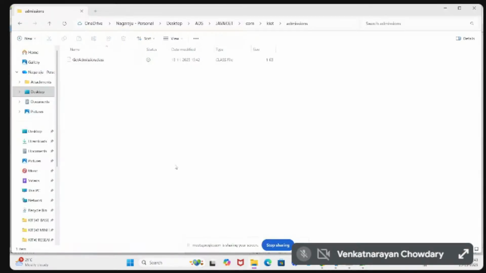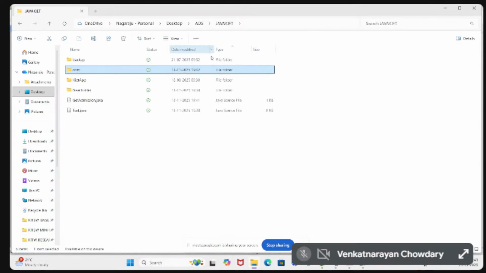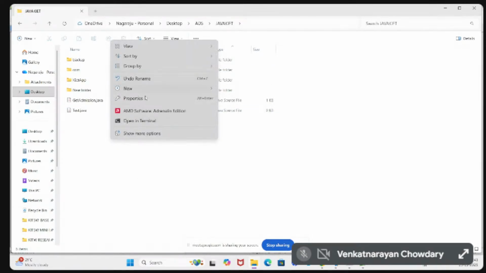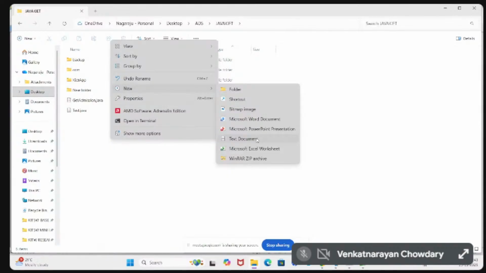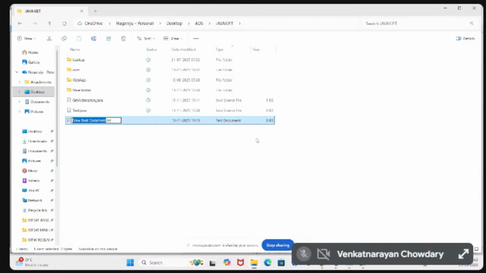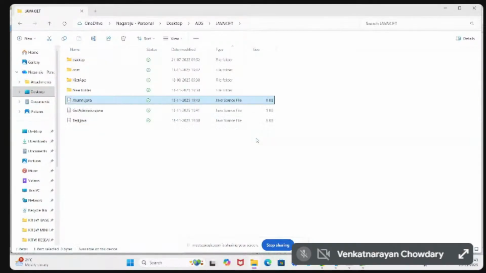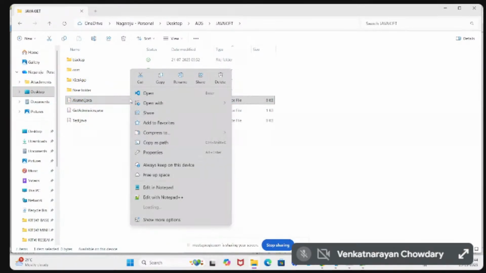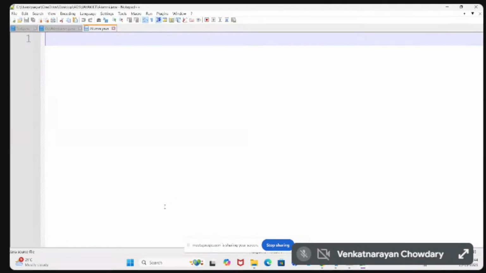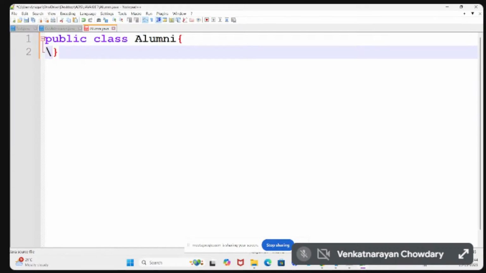So now the dot class file is available. Suppose, let us assume I would like to write one more program here. The program may be alumni.java. This program is related to the alumni, so I should place it in a separate file. Let us assume the application needs a lot of classes, and those classes should be placed inside separate packages.